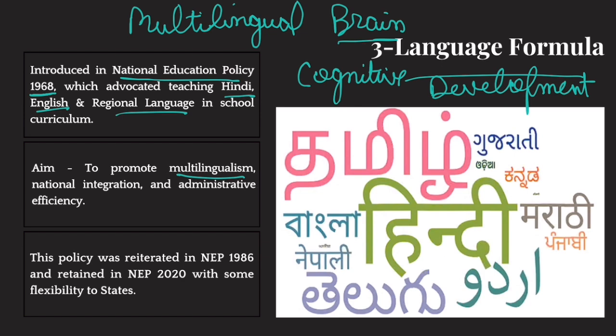Then it would also help in national integration. Yes, in most parts of the country, English is used as the link language. But English is a foreign language, so we need another Indian language to be a link language basically. So this will help in national integration and administrative efficiency also.